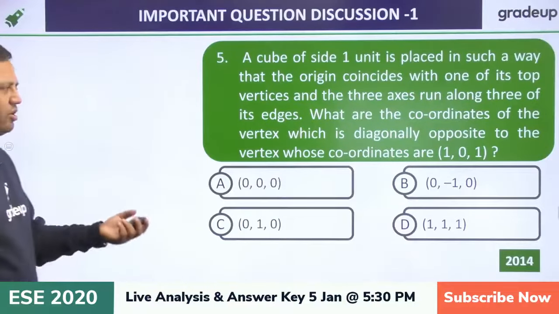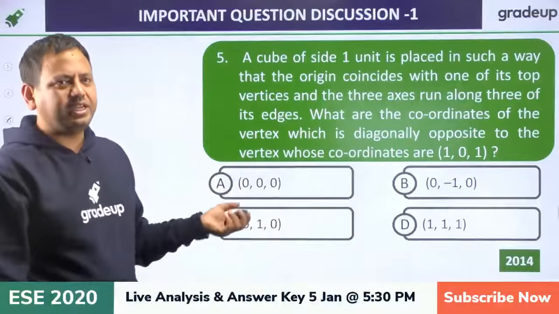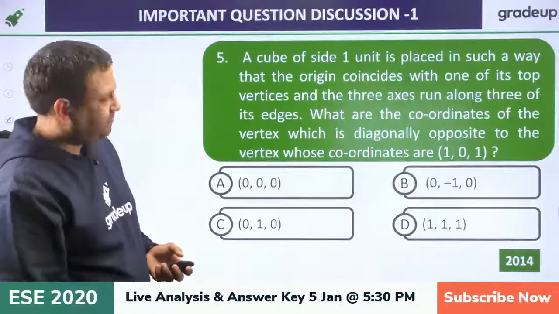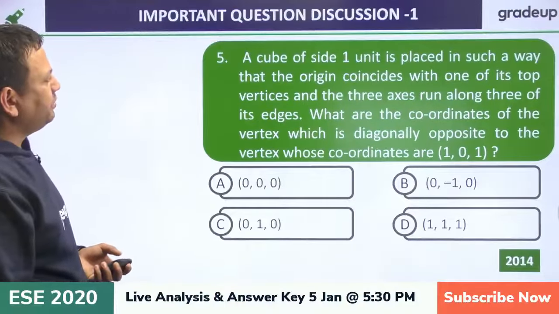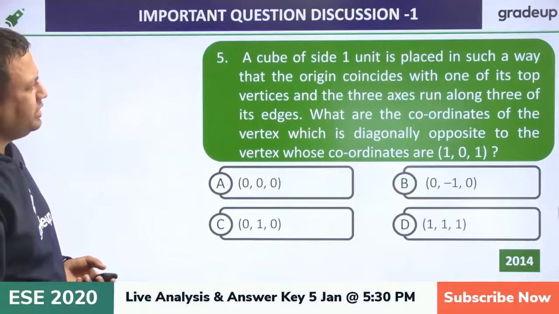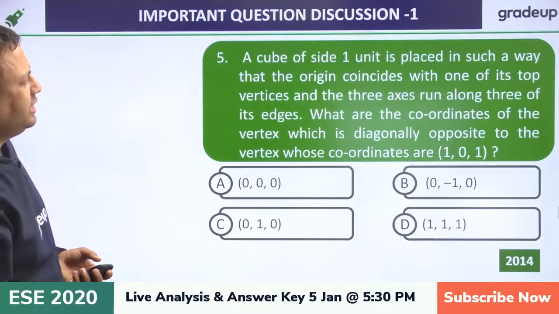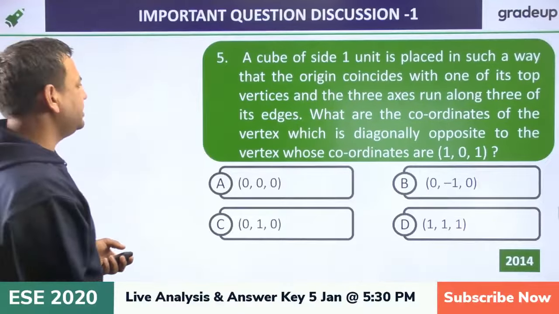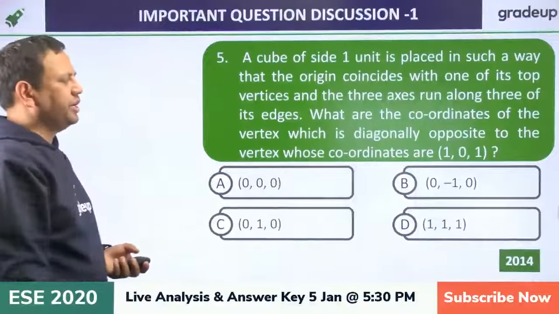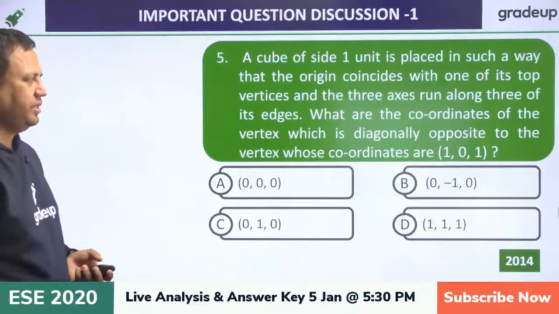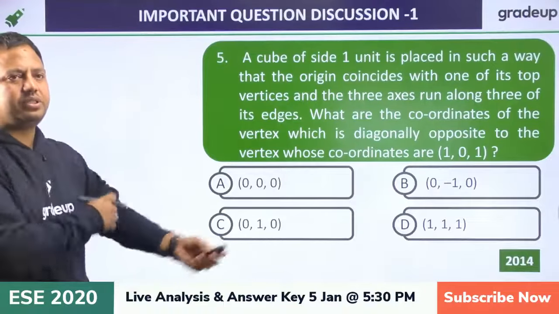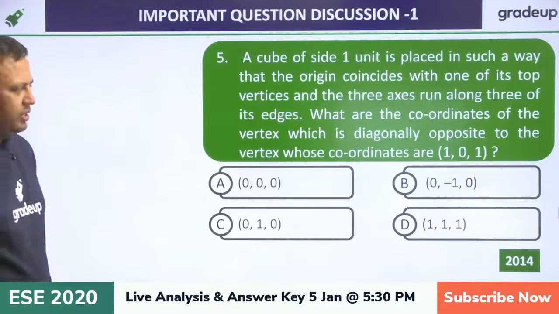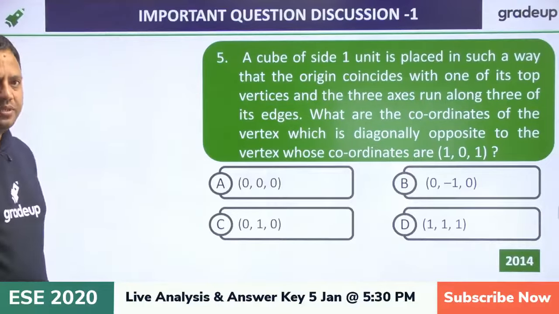Now try this one. Again, this is a common sense aptitude question. There is no relation with discrete math or engineering mathematics. I am giving you 1.5 minutes. A cube of side 1 unit is placed in such a way that the origin coincides with one of the top vertices and 3 axes run along 3 of these edges. What are the coordinates of the vertex which is diagonally opposite to the vertex whose coordinates are 1, 0, 1? Try this one.